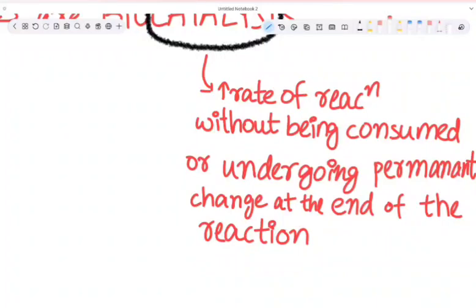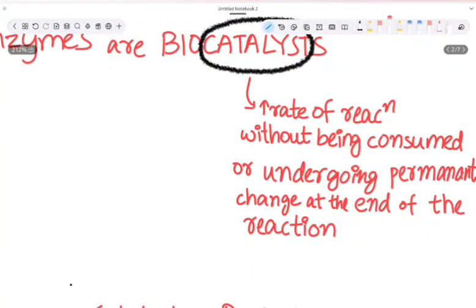Now let us take a daily life example, like a matchmaker. What he does, he brings the bride and groom together, right? And he's not part of the marriage. He just brings the bride and groom together. After that, he brings many other couples together, right? So this matchmaker is like our catalyst.